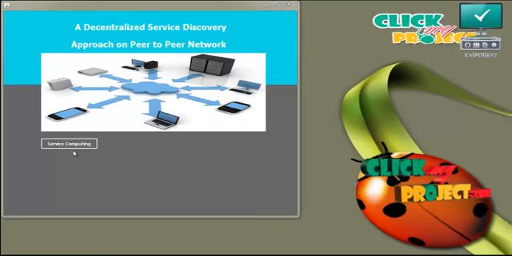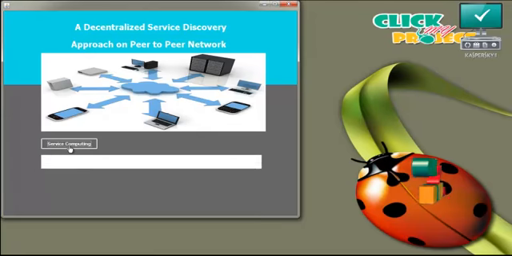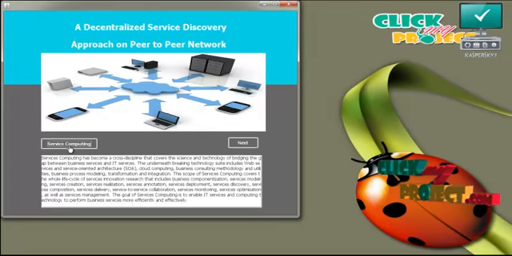Now let us see the demo of a decentralized service discovery approach on peer-to-peer network. First of all, click the service computing button. The service computing has become a cross-discipline that covers the science and technology of bridging the gap between business service and IT service. Now press next.